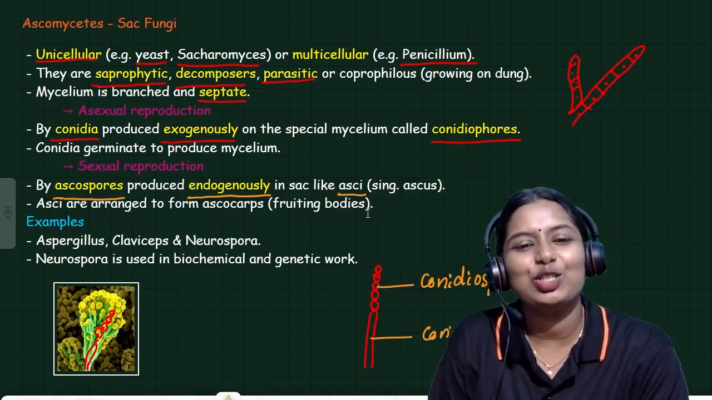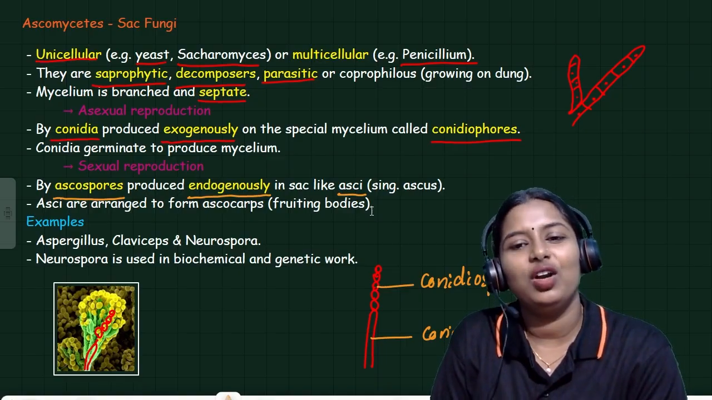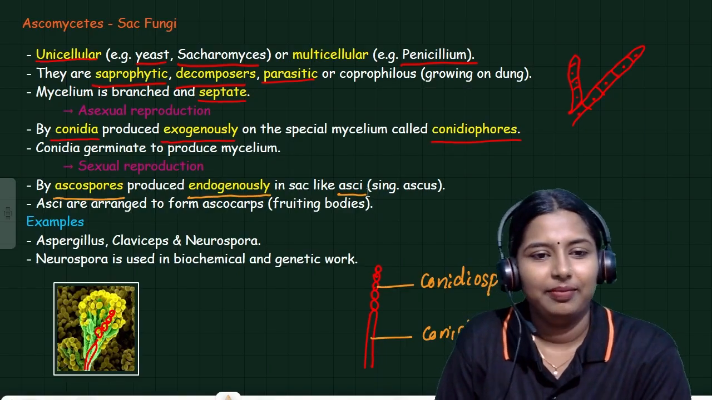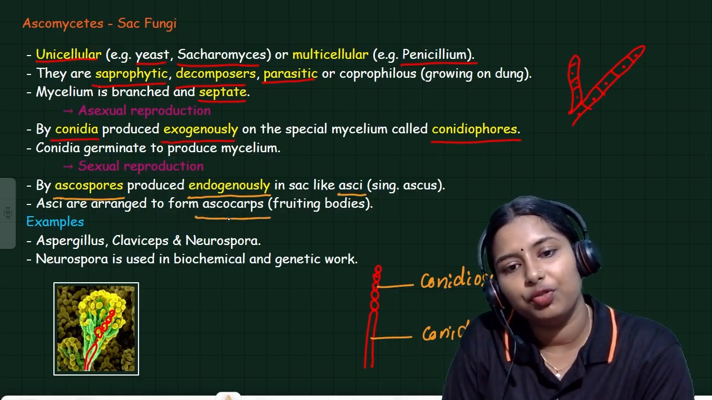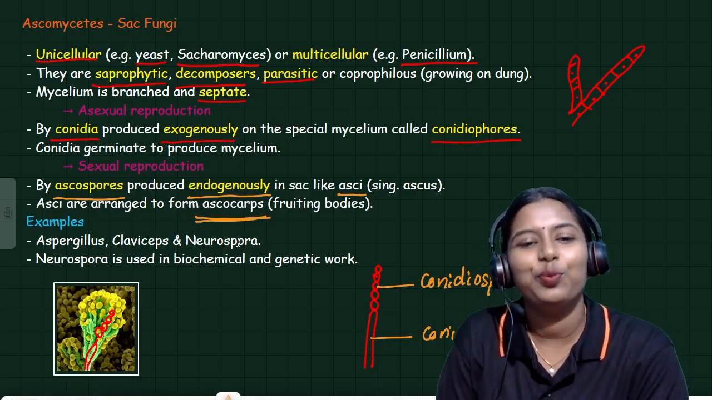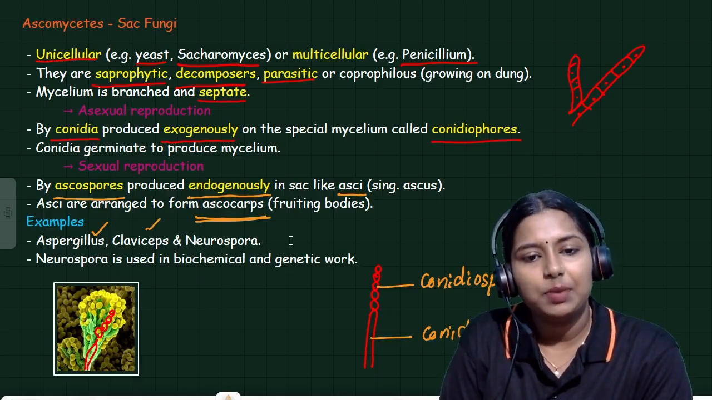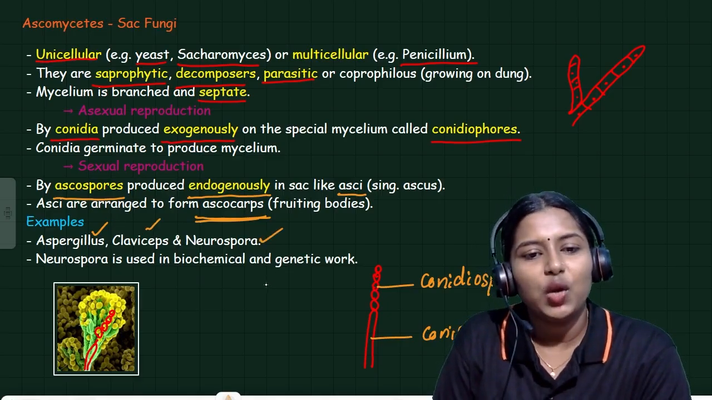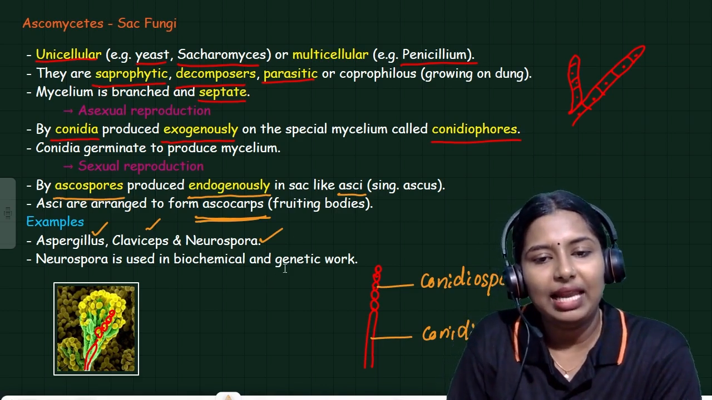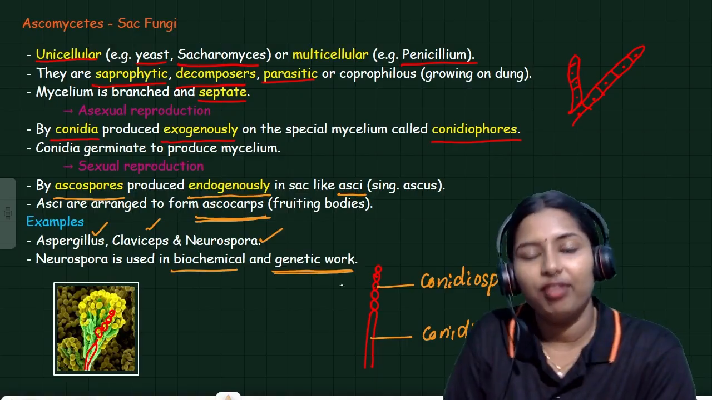So the ascospore is produced inside a structure called asci or ascus. The asci are arranged to form the ascocarp, the fruiting body. These are the examples: Aspergillus, Claviceps, Neurospora. These are the major examples. Neurospora is used in biochemical and genetic work also. This is a very economically important fungus.